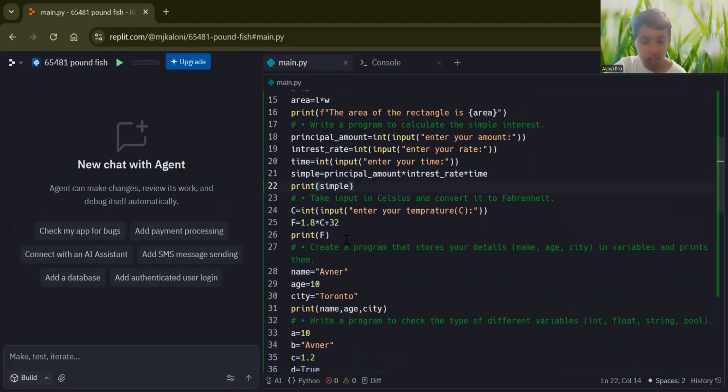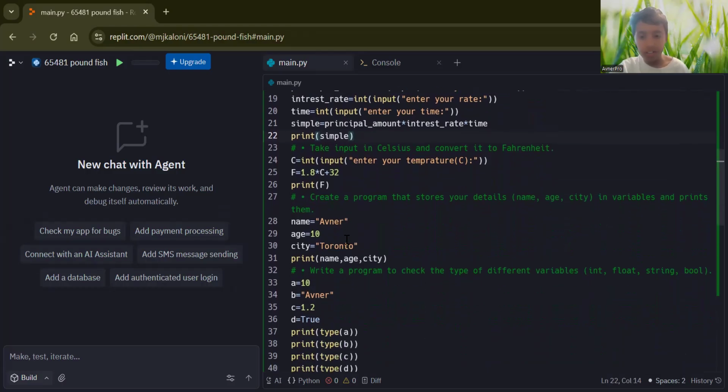Next, we have to convert Celsius. We have to take an input in Celsius. So let's say it's like 10 degrees Celsius. We have to convert that into Fahrenheit. So that's what we're doing right here. 1.8 times Celsius plus 32.